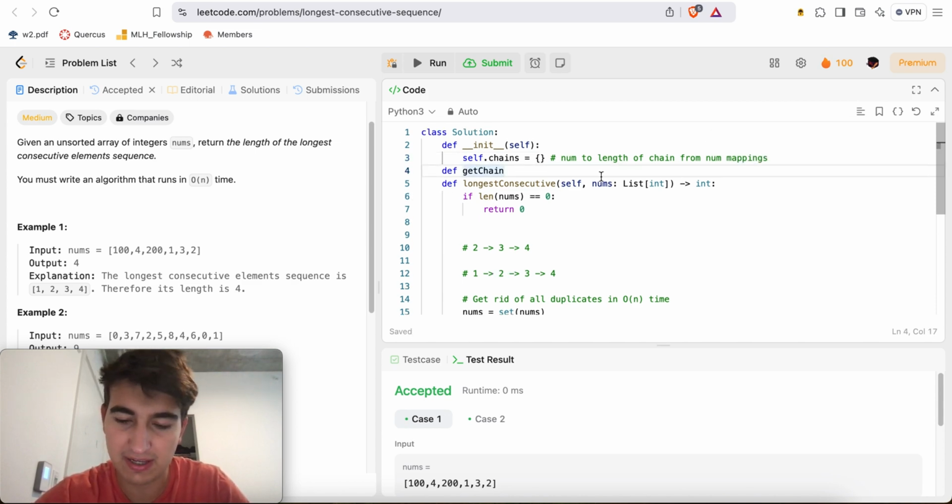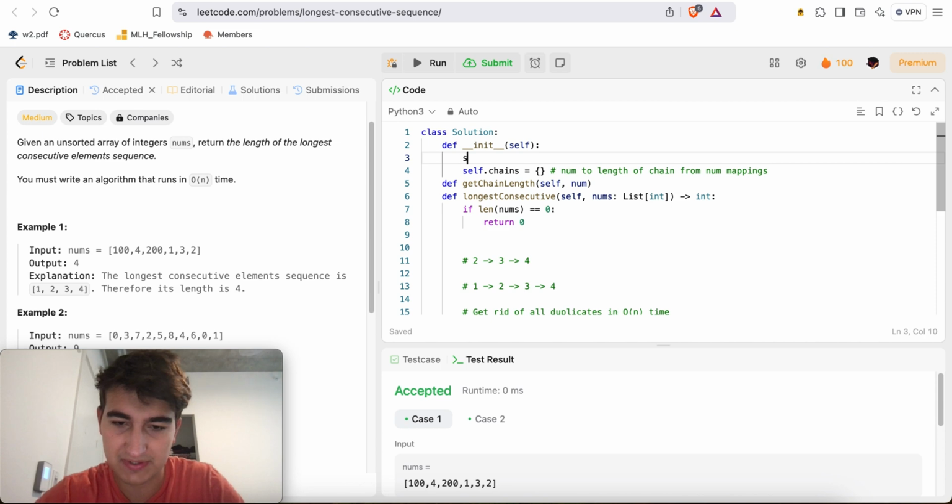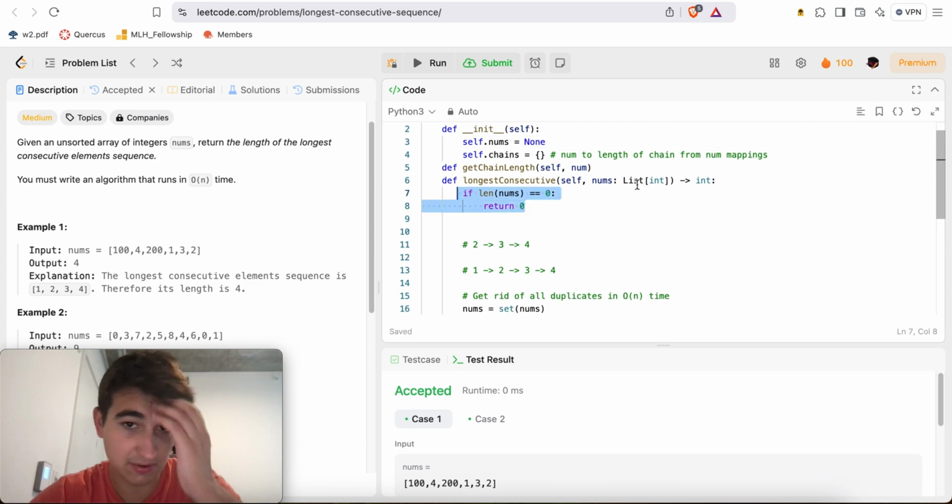We'll do self and take a num. Here we'll say self dot nums is equal to none, and if length of nums is equal to 0, then just return 0.